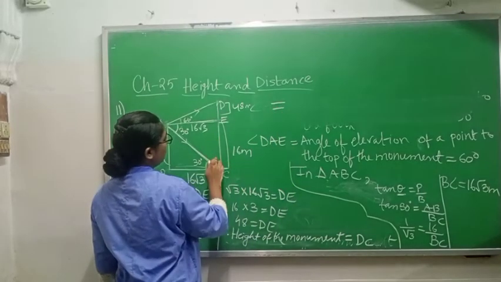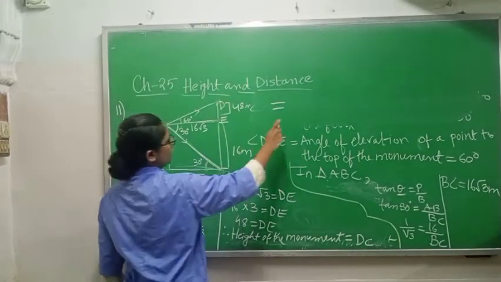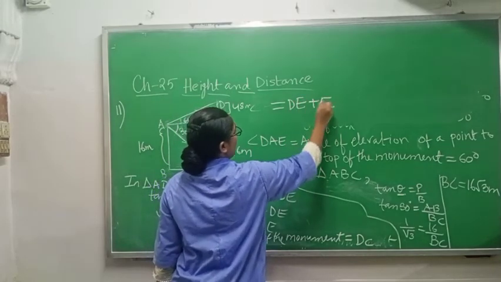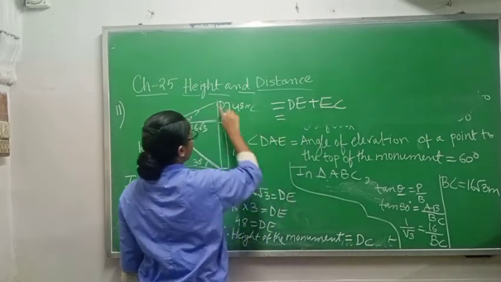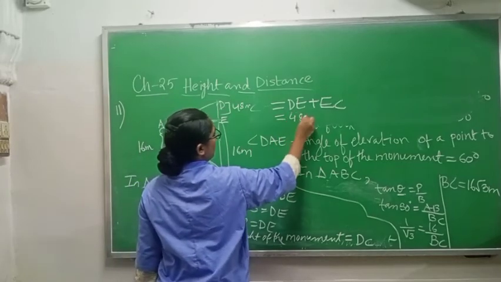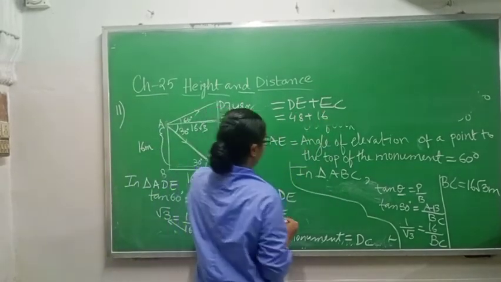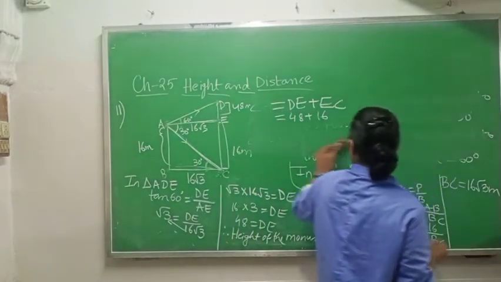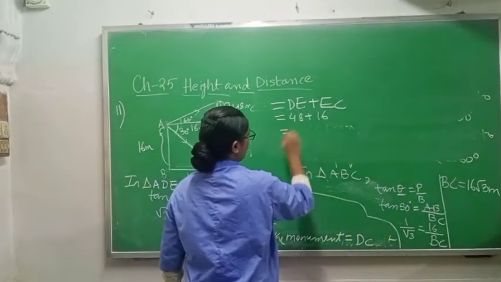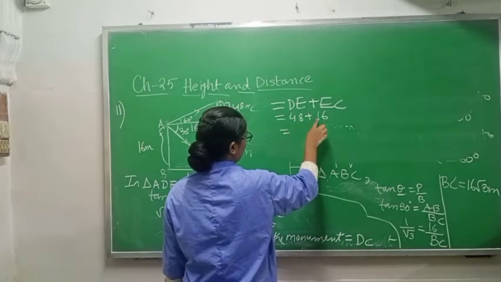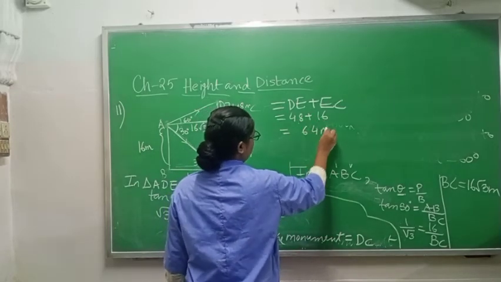DC is made up of two things, DE plus EC. So you will write DE plus EC. DE is how much? 48. EC is how much? 16. So add these: 8 and 6, 14, 1, 4 and 1, 5, and 6, 64 meter.